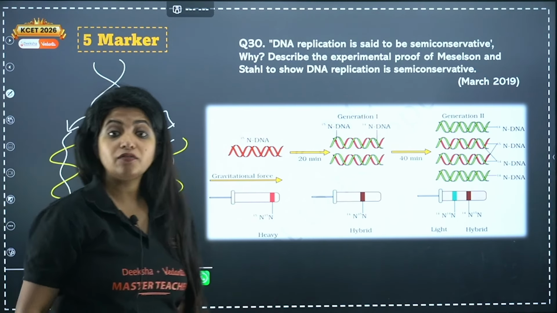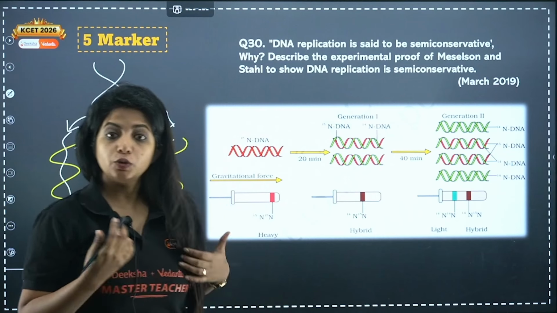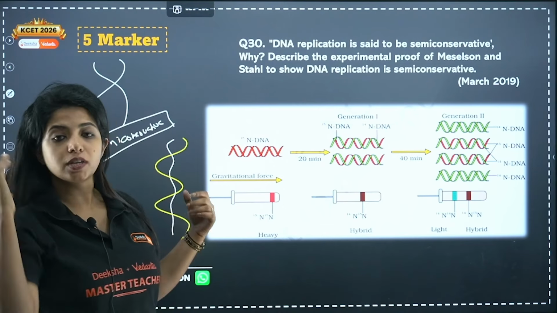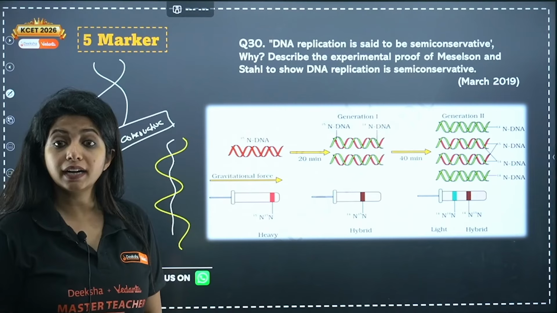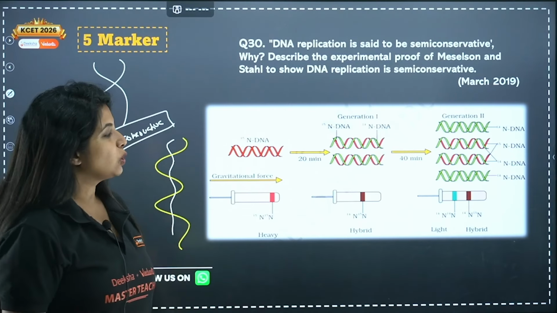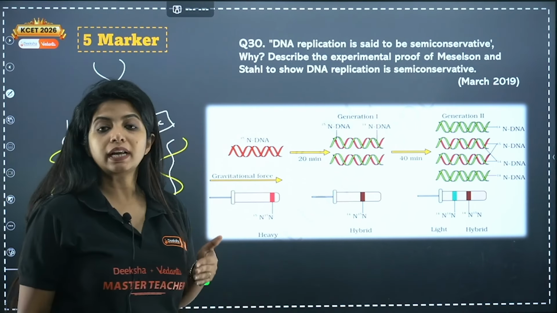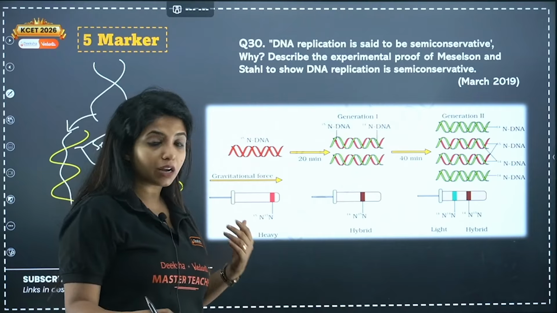And Meselson and Stahl went ahead to explain this. So it was told by Watson and Crick that yes, this is happening. But later on, my dear children, Meselson and Stahl went ahead with the explanation. So what they did is that E. coli basically, which was there, it was in a culture medium.